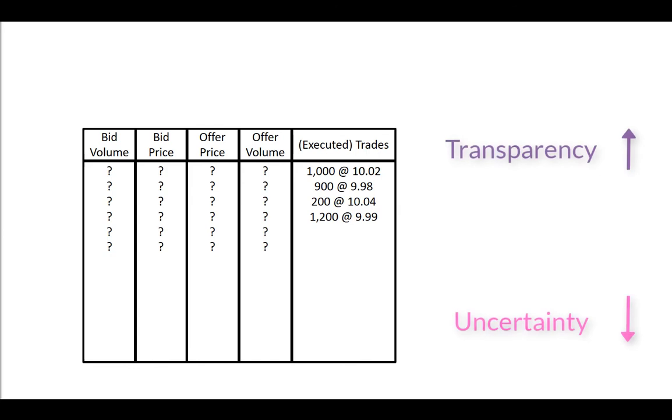Open order books are transparent and reduce uncertainty about liquidity, but also give away information. If I can see that you are buying, I might try to buy ahead of you, which increases the price you will pay. Quote-driven markets are less transparent, passive orders are hidden, but the specialist could be the one taking advantage of the order flow information. This is the primary reason why order-driven markets have replaced quote-driven stock markets.